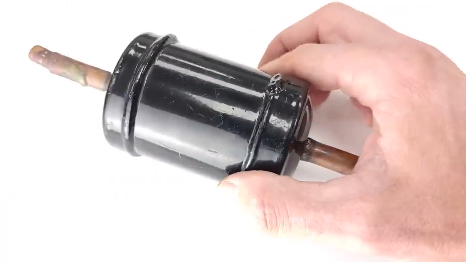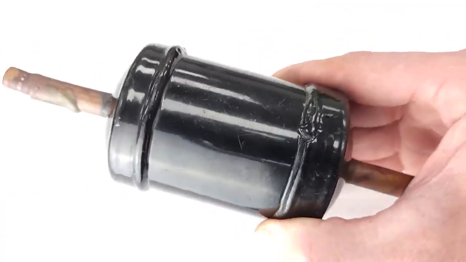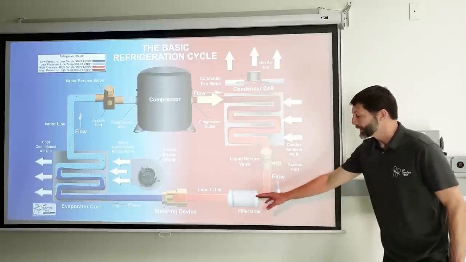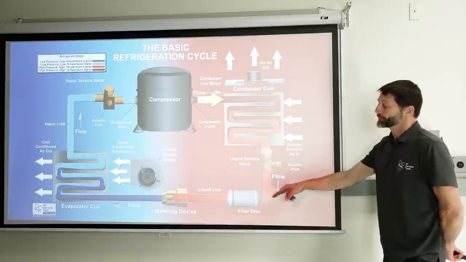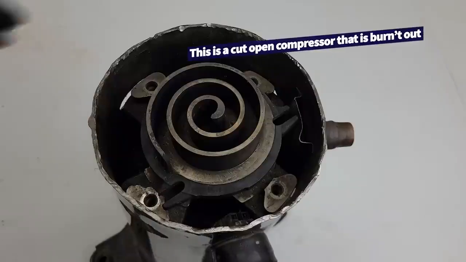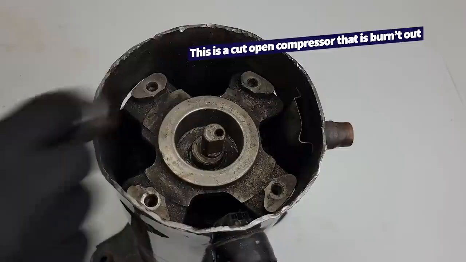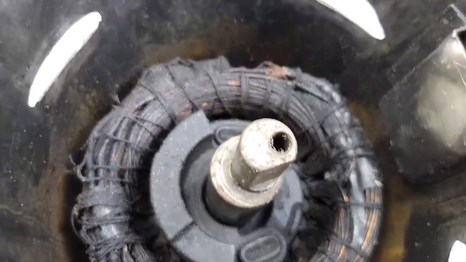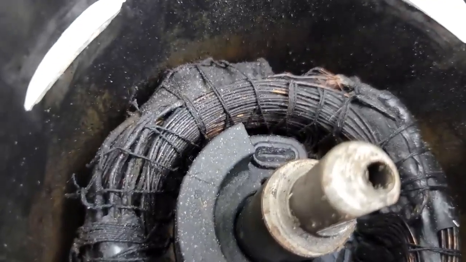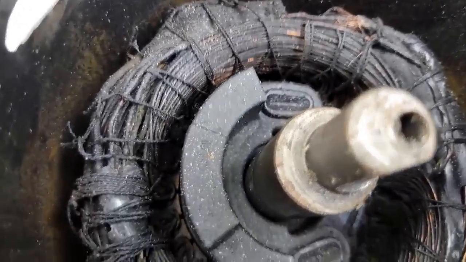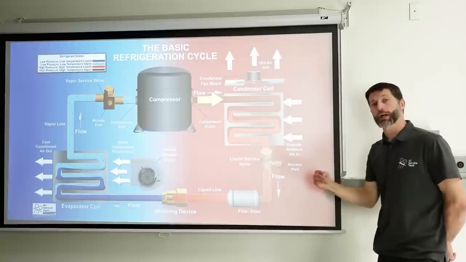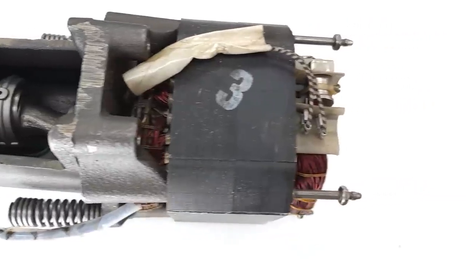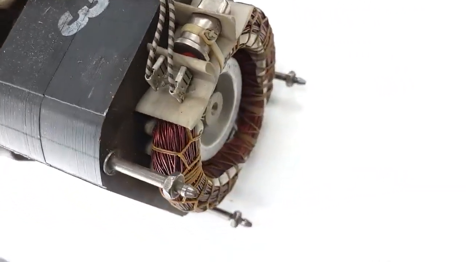The filter dryer's job is to absorb any water vapor in the system, collect it and store it so that the water vapor does not mix with the refrigerant oil, which could damage the compressor electrical windings. You have to think about that refrigerant and oil traveling through any refrigeration system. That compressor is hermetically sealed, and there's an electrical motor on the inside with electrical windings that are exposed to the refrigerant, because the refrigerant's job is not only to do this whole loop, but also to lower the temperature of the motor inside. It's to cool the motor.